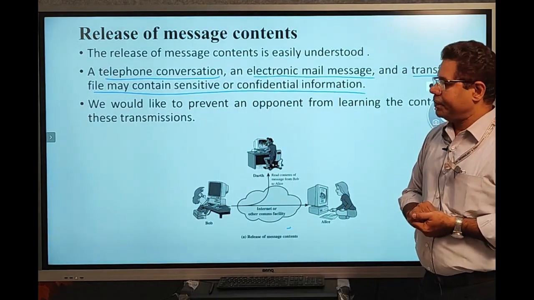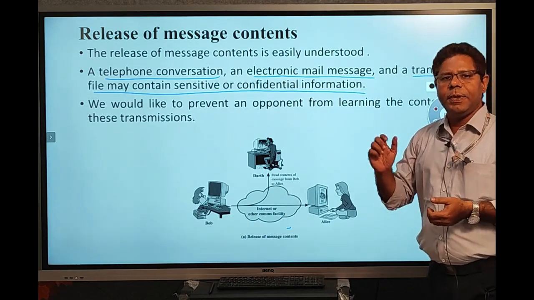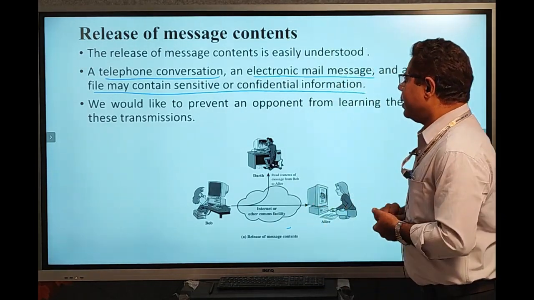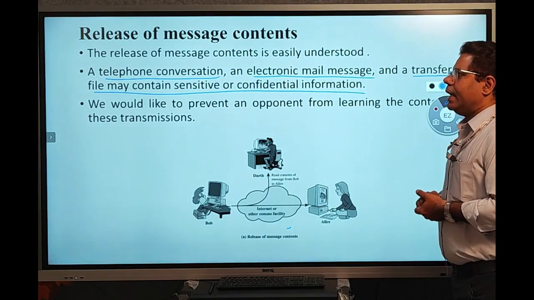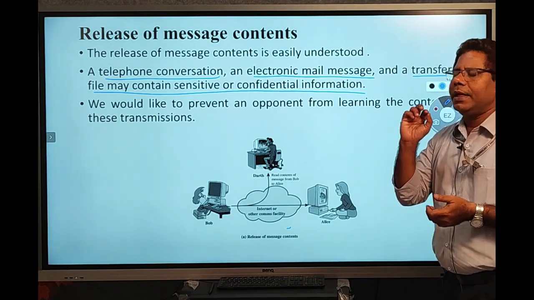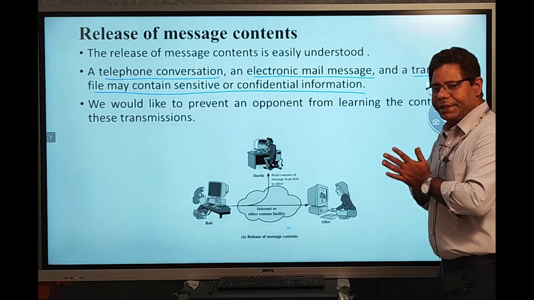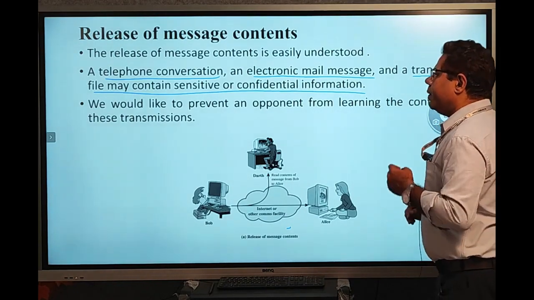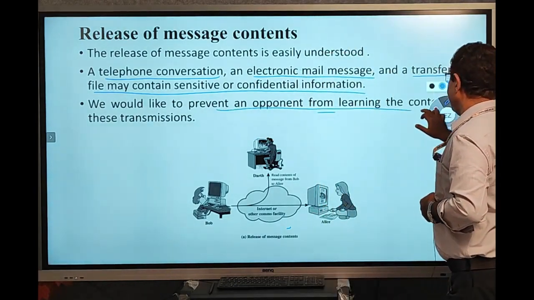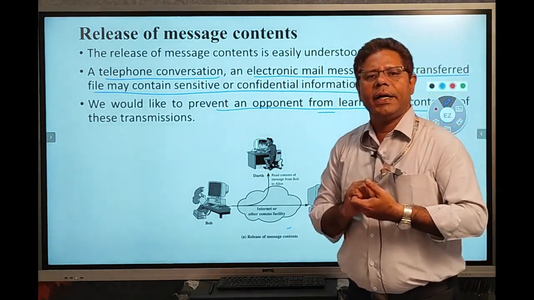Now the attacker enters our conversation, simply gathering the information. Here we would like to prevent the opponent from gathering the information during the transmission.